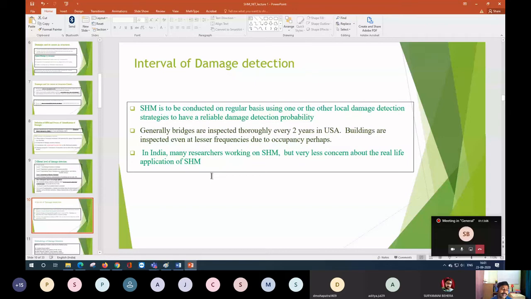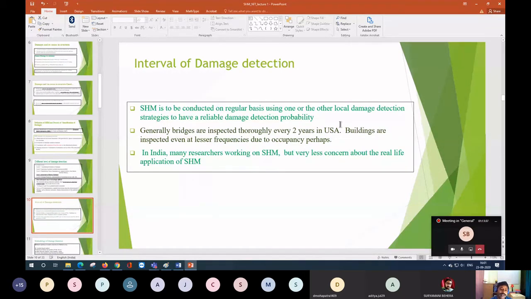But you will find that in India the scenario is very poor. In the USA, the bridges are inspected every 2 years. Basically in the USA, every 2 to 3 years all the bridges are inspected, and initially the cost of inspection will be more, but once it is done, the service life can be extended. If you see the cost over the full life span, the overall cost of the bridge will be low.